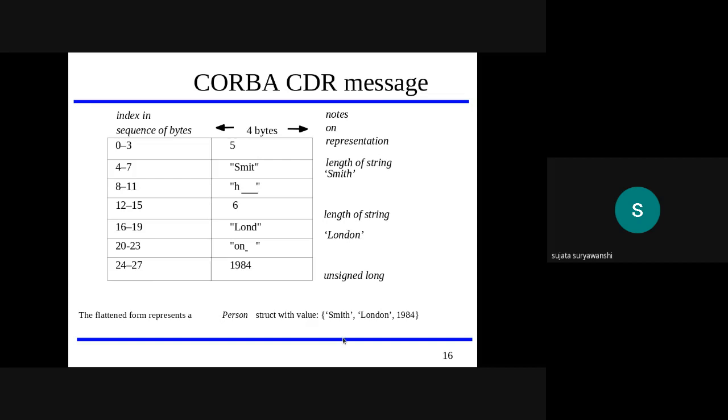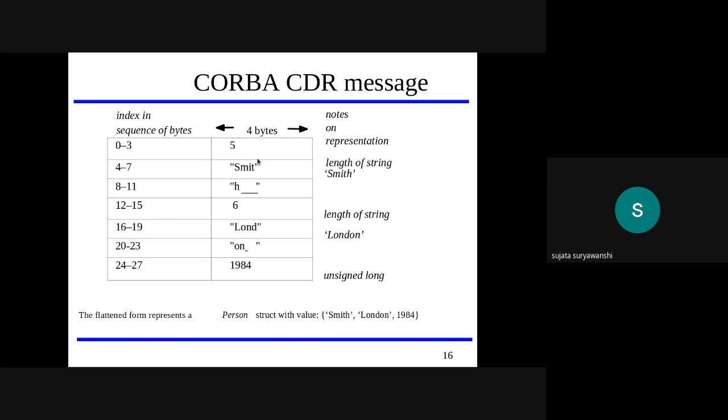Smith is the name of that person, and that name has 5 characters, but at a time only 4 bytes can be transferred. That's why we can't send Smith directly. So 4 to 7 bytes are used to store SMIT.